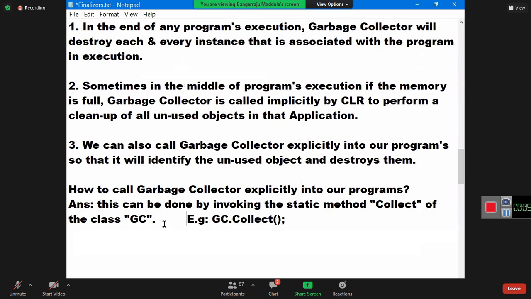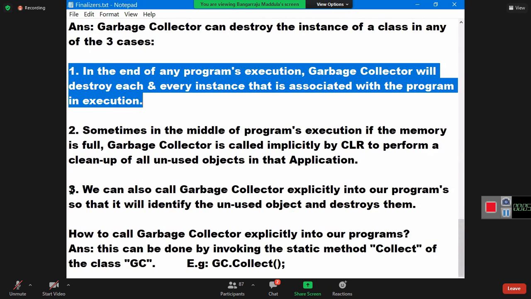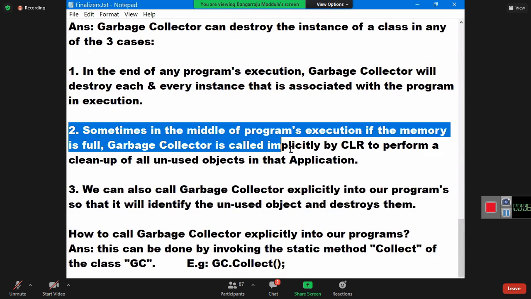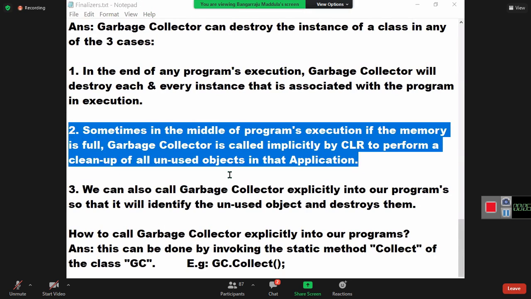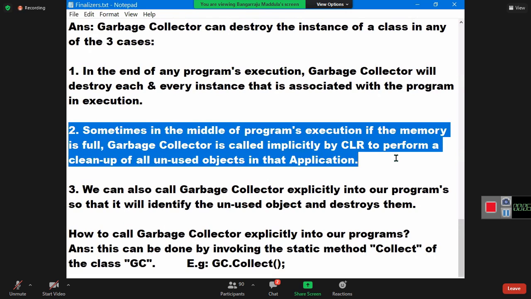I'll show you practically. In this, I can show you the first one and the third one, but I cannot show you the second one. Why? Because that's not in my control. When will the CLR call? We don't know. But 2 and 3 are very similar, happening in the middle of the program's execution only. The only difference is implicit calling and explicit calling. I can't show you 2. I hope you guys are clear.